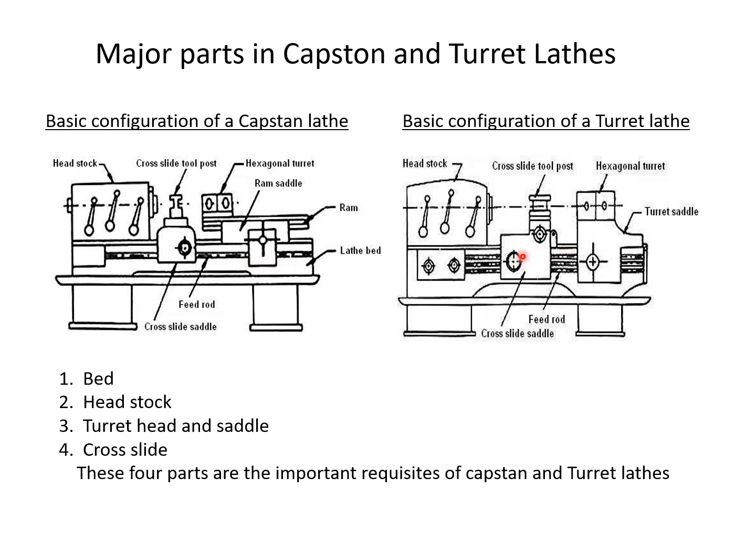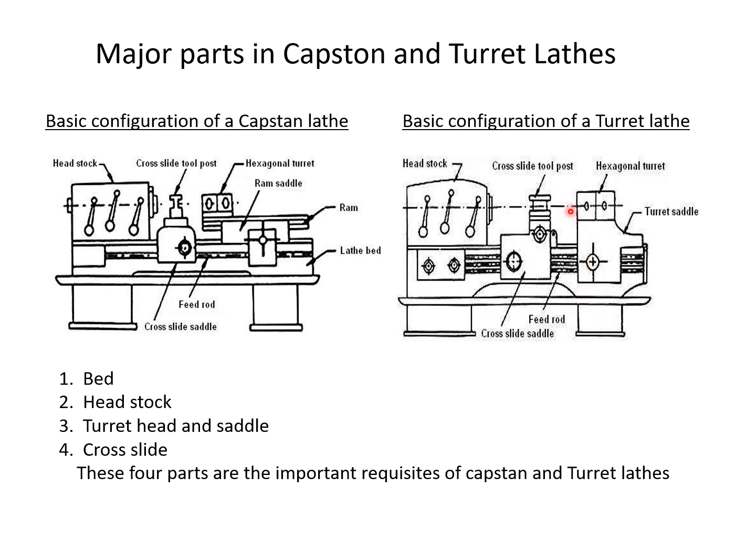Then we will move on to turret lathe parts. This is a headstock. This is a cross slide. This is a tool post. This is a hexagonal turret. This is a turret saddle. This is a hand wheel. These two rods are called lead screw and feed rod. And similarly, these two are called legs of this turret lathe.